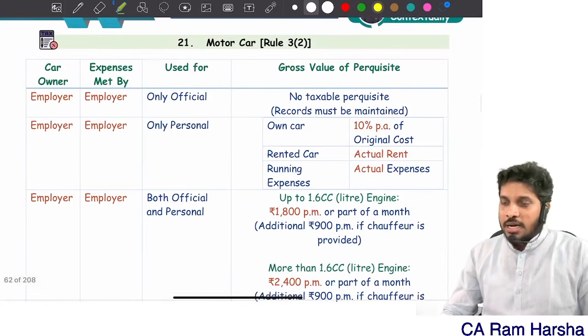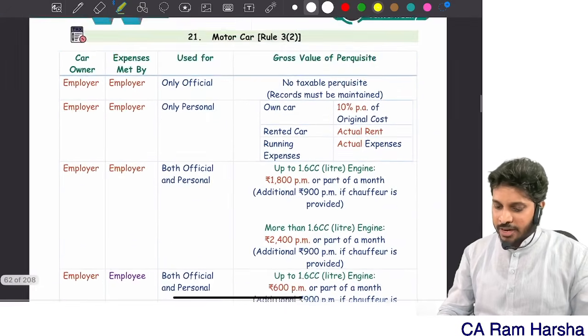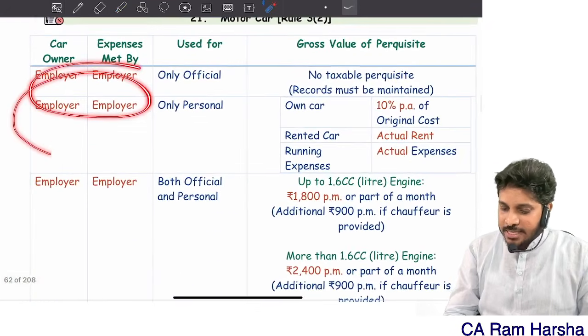Next. Car perquisite. What is car benefit? Very simple. You see here in the book I have given you, if everything is employer, orange color.